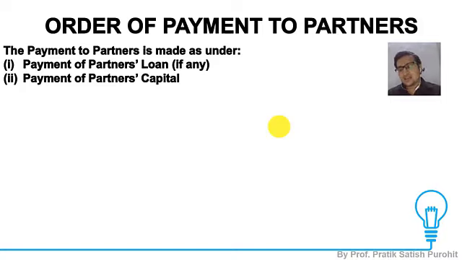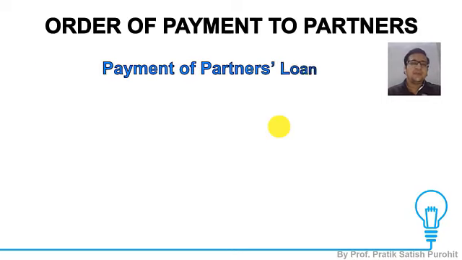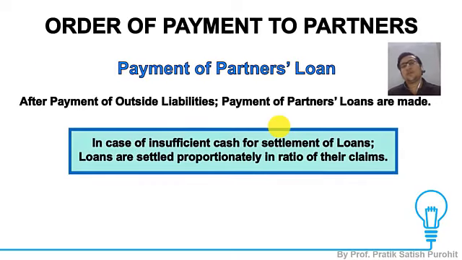Now there can be a possibility that we may have sufficient funds to pay off the partner's loan. If we have sufficient funds to pay off the partner's loan, there is no worry in that. That can be done, and we can go towards the payment of partner's capital. But the problem arises when we do not have sufficient funds to even pay off the partner's loan. In that case, we need to settle the partner's loan in the ratio of their claims.